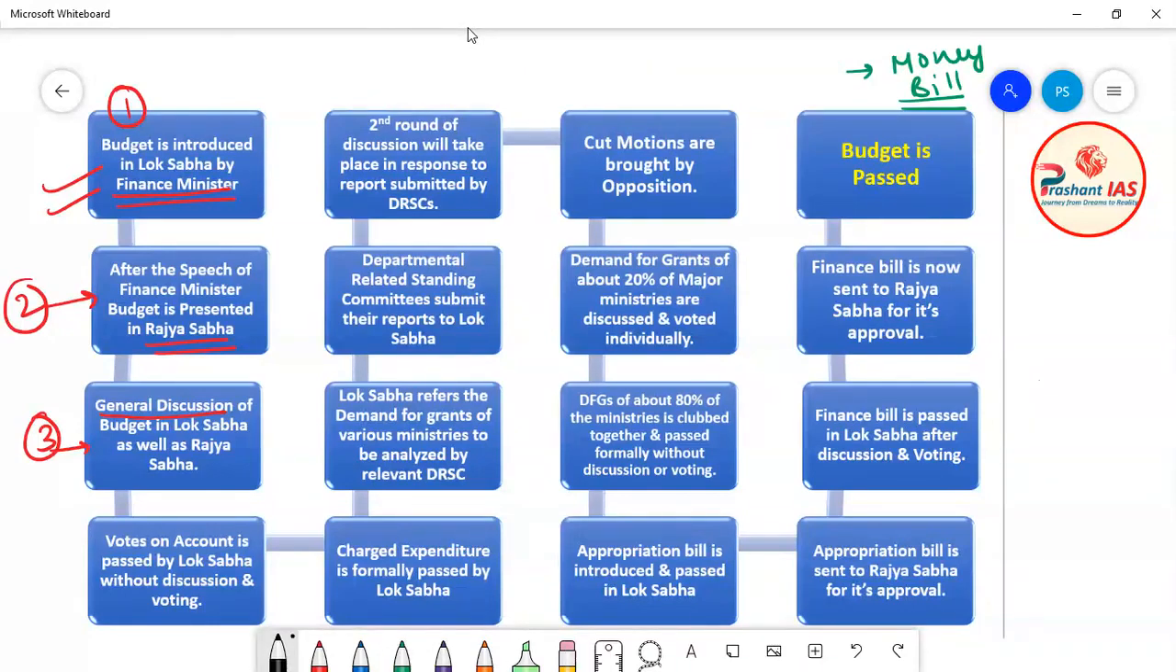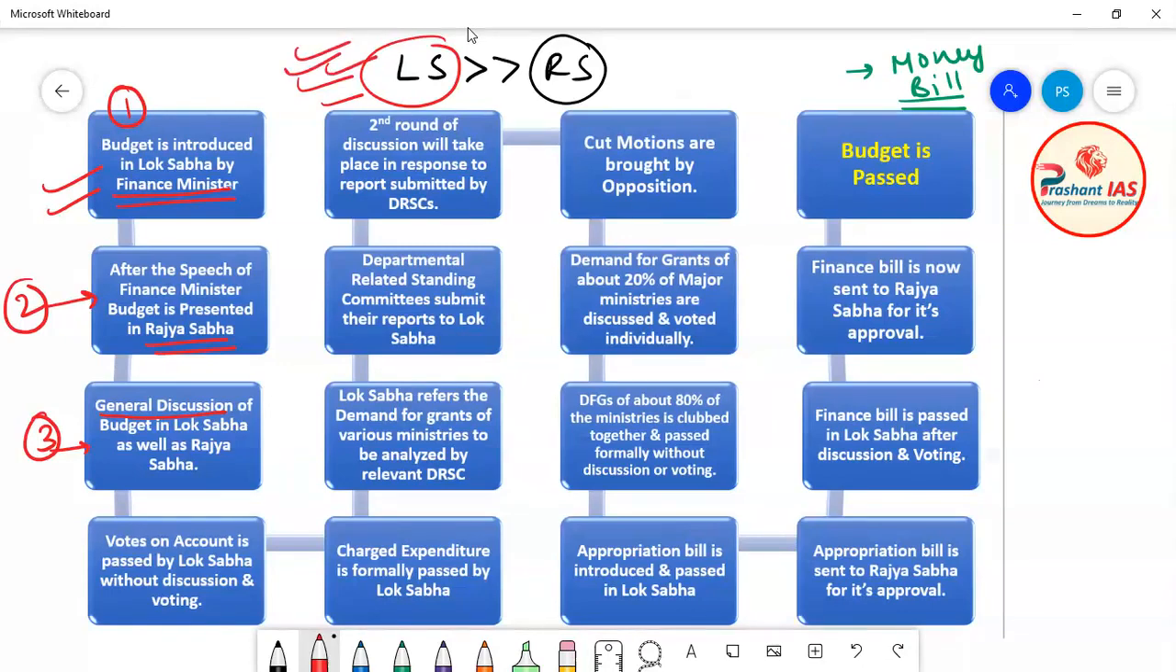So friends, I am saying this because in the case of any money bill, the powers of Lok Sabha are much higher than those of Rajya Sabha. You can also say that in the case of a money bill, Rajya Sabha has negligible or no power, very less power. The Constitution of India has provided all the exclusive powers to Lok Sabha in the case of any money bill. So if we are discussing money bill, we should keep in mind that Lok Sabha is extremely powerful and Rajya Sabha is very weak.